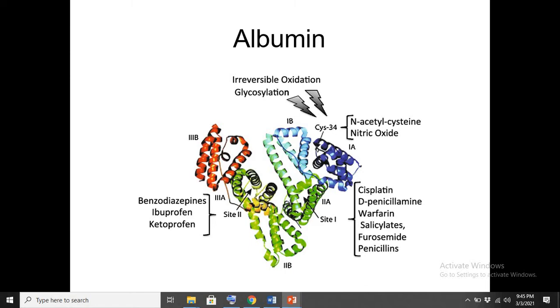How can it be oxidized? If various free radicals are present in the cell environment. So after oxidation, when cysteine is oxidized, it will make a disulfide bond. This is one of the post-translational modifications, and due to the disulfide bond formation, the protein conformation will change, and then the protein's biological activity will change.